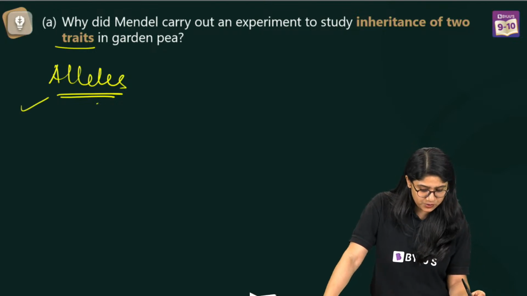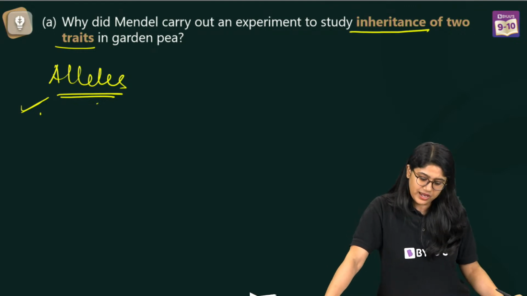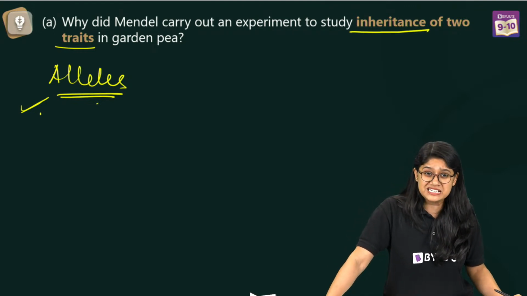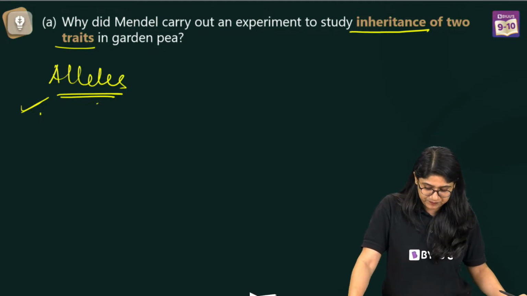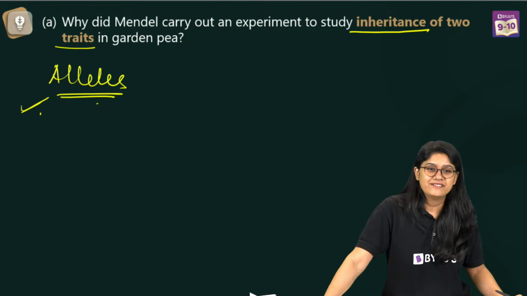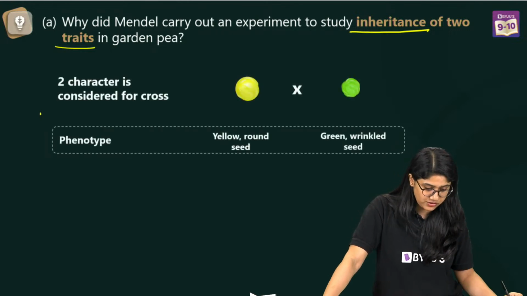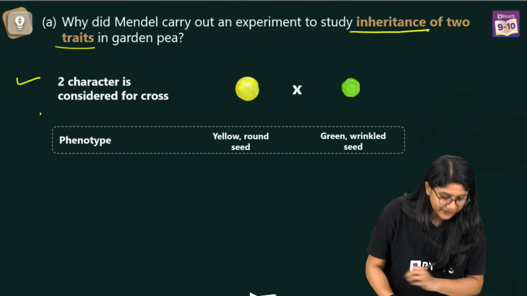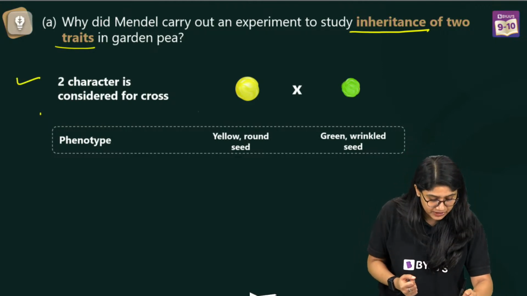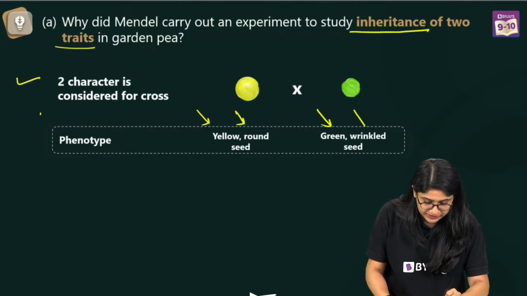So, of course, when he was doing an experiment, right, he saw that in this particular experiment, they're expressing themselves independently, right? Now, of course, you know which cross we are discussing over here. Yes? Very good. So over here, what are we discussing? We are discussing the dihybrid cross, right? Now, he took the two important characteristic features. So, of course, the two characteristic features he opted for was a yellow color seed, which is round in shape, and green color seed, which is wrinkled, right?